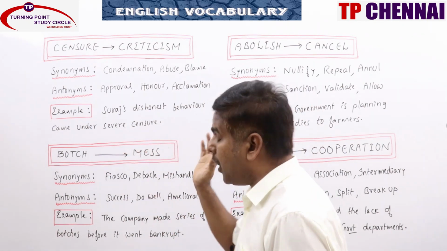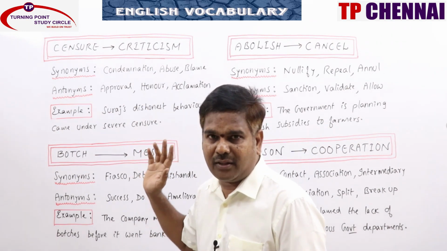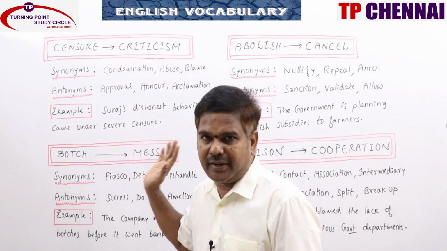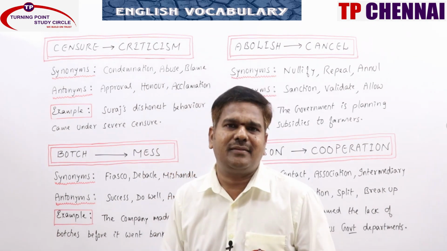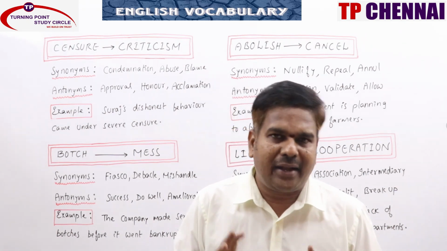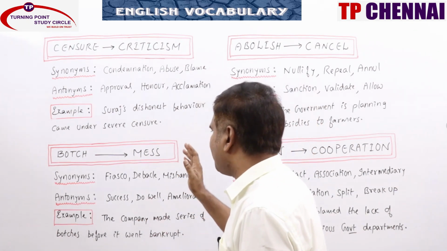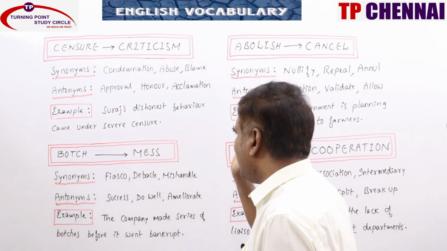Botch, botch, both are right pronunciations. One is American, another one is English, British. So botch, mess. The meaning is to spoil something by doing it badly. That is what we call it as a botch.